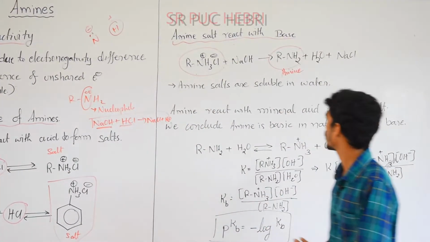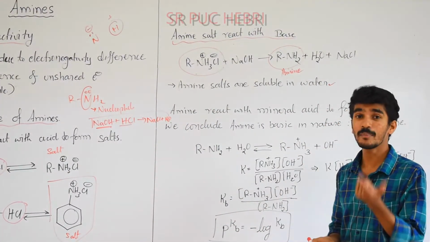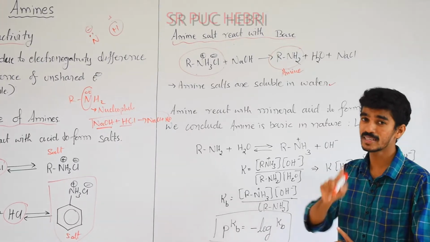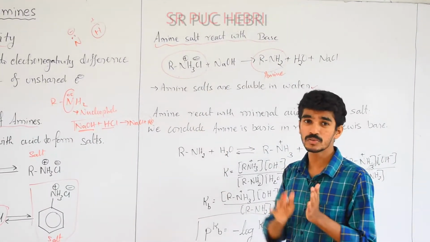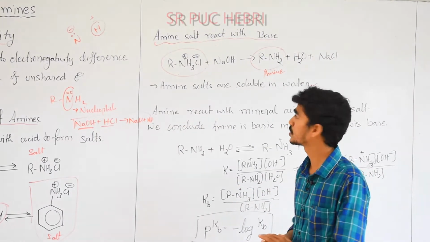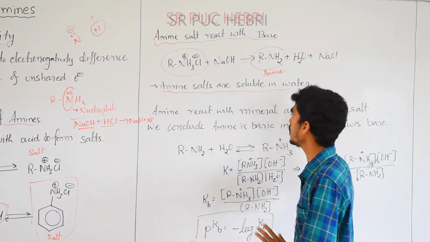Amine salts are soluble in water, but amines are insoluble in water. Amine salt can easily dissolve in water. Why? Because it can undergo dissociation. Amine salts are soluble in water.